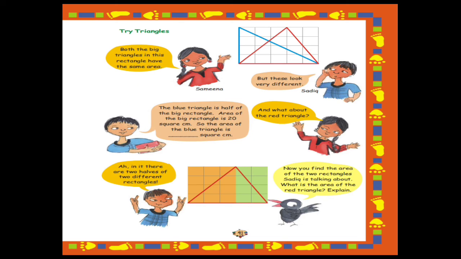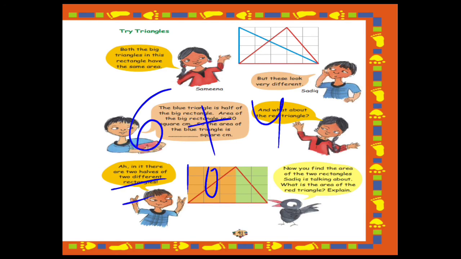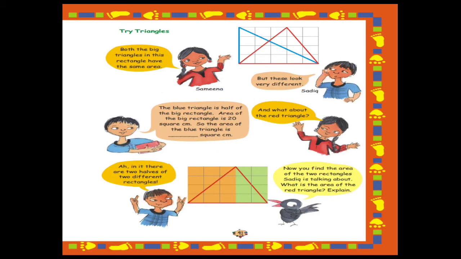So let's add both portions, the one covered in orange and the one in green. In orange it was 6, and in green it is 4. So 6 plus 4 will be 10. So the total area of the triangle is 10 centimeter square. I hope this is clear to you all.